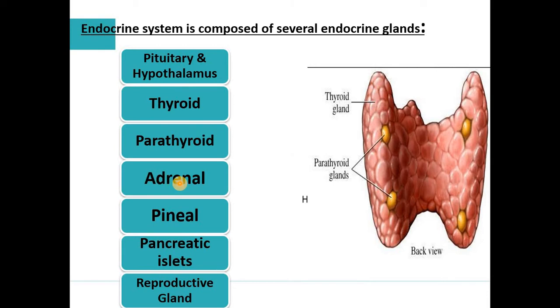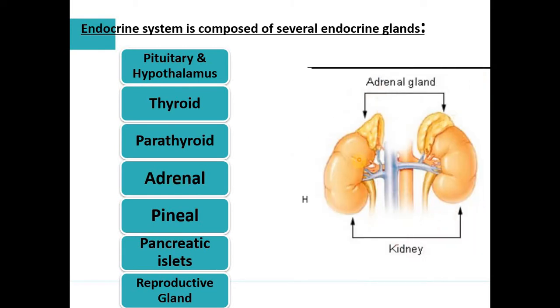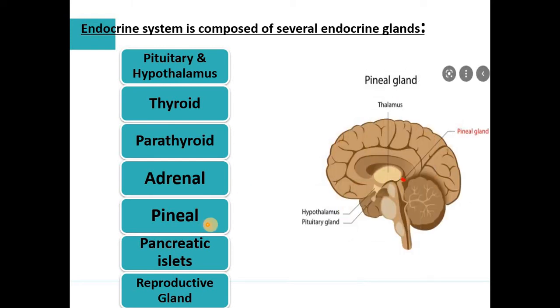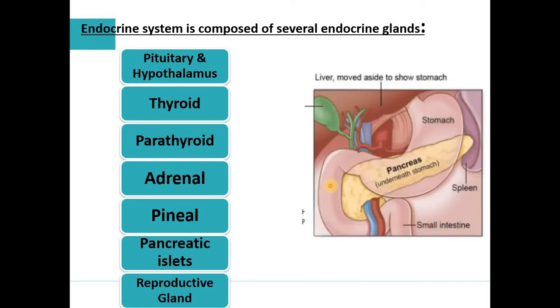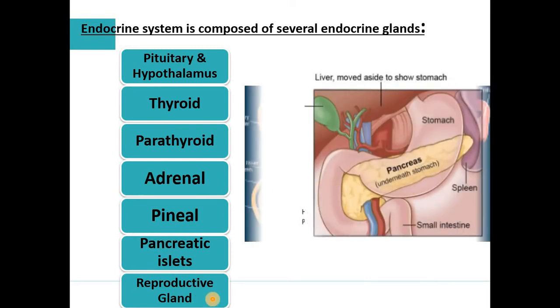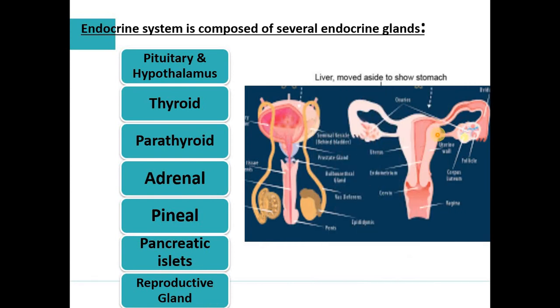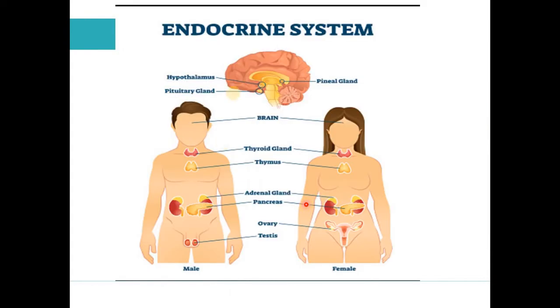Next is the adrenal gland. Look, on the top of the kidney, the adrenal glands are present. Next is the pineal gland. It is very small in structure, present in the brain. Next is the pancreatic islet. Next is the reproductive gland. In the female, the ovary is a gland. In the male, the testis is a gland. So look at this picture, guys. Here the location of each and every gland is mentioned.